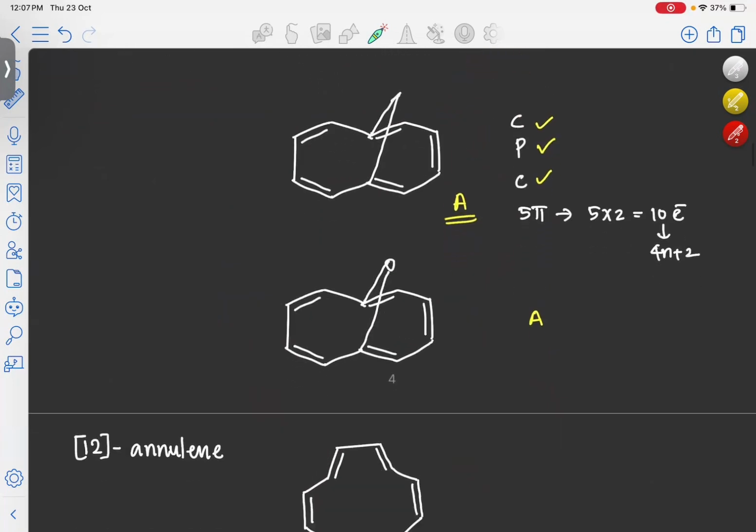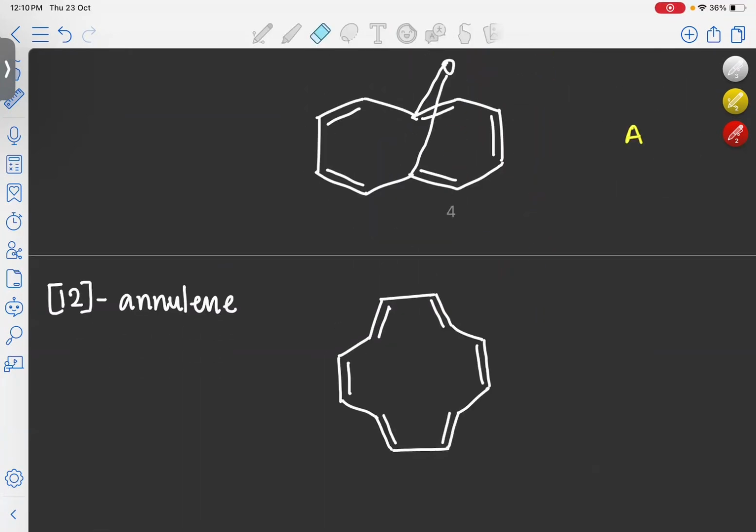We will go to [12]annulene. Now we look into [12]annulene. This is the structure of [12]annulene and the [12]annulene is weakly anti-aromatic. How did it become weakly anti-aromatic?